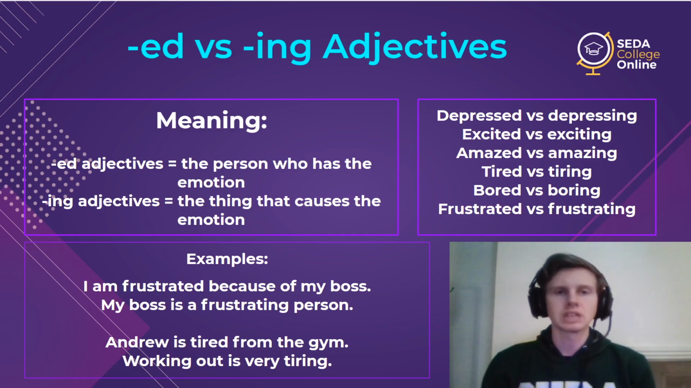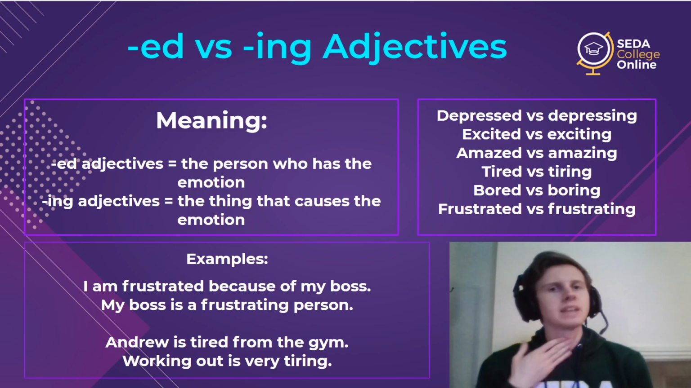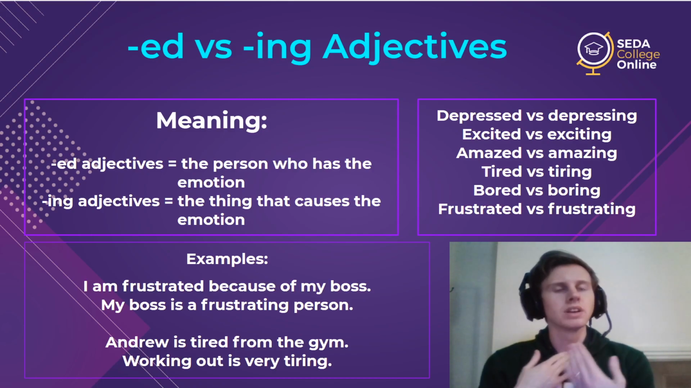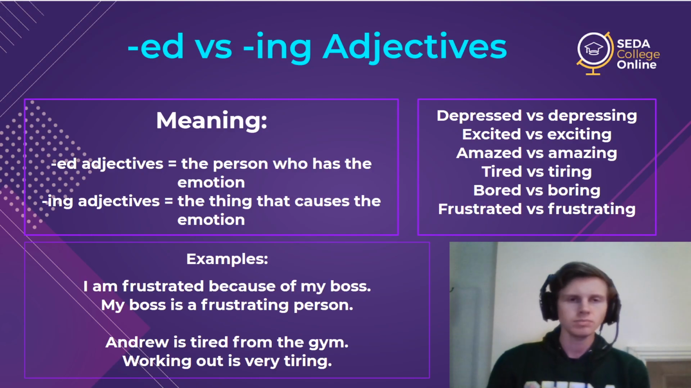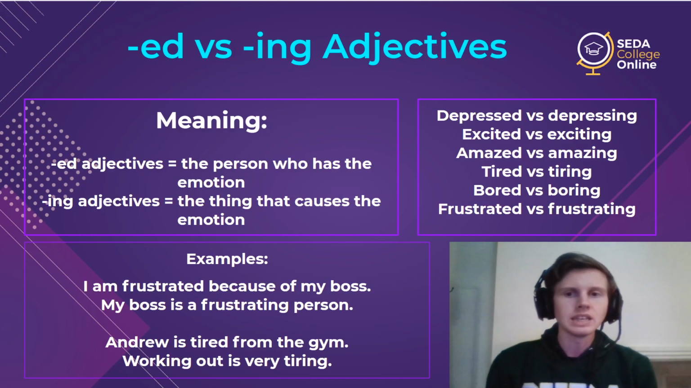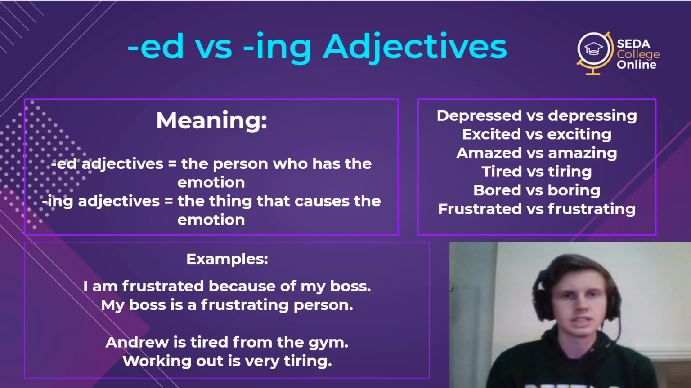Don't forget your ed pronunciation. It's very important. It's always based on this vibration here in your throat, this feeling of movement in your voice. And it will always match that way. T sound for no vibration, depressed. D for vibration, amazed. And then id for T or D sound, excited, frustrated.